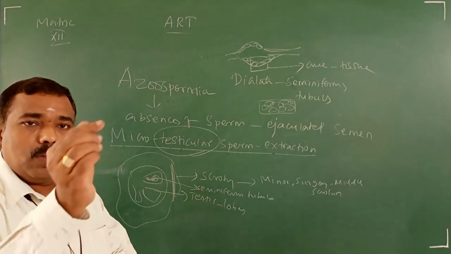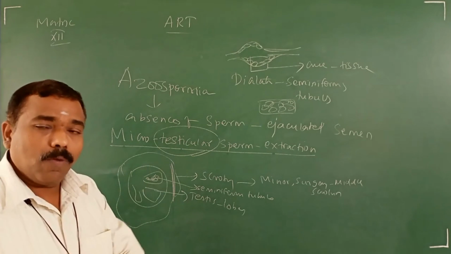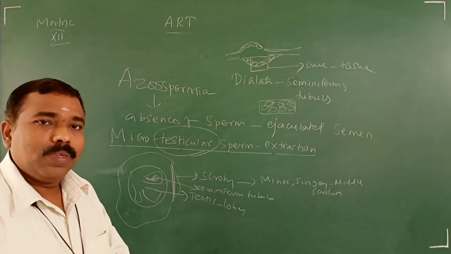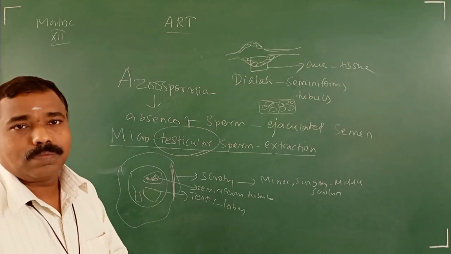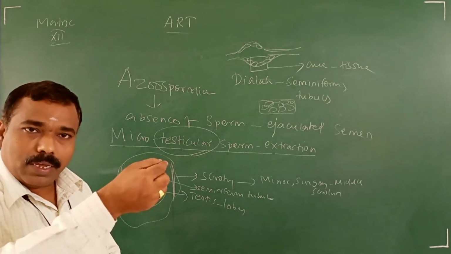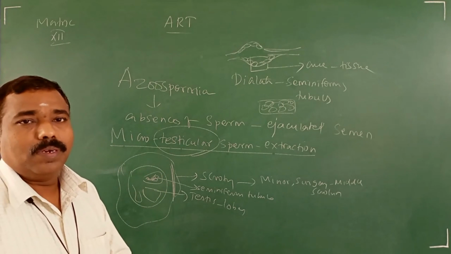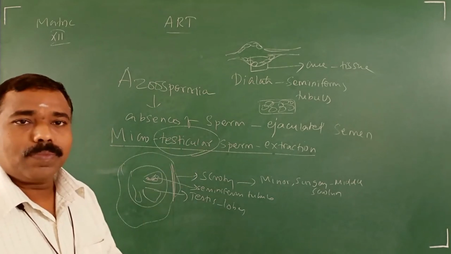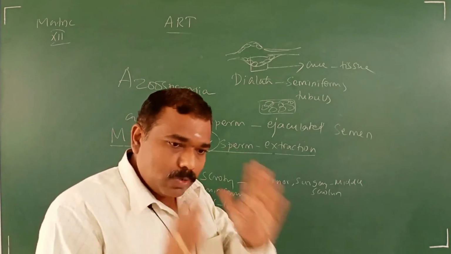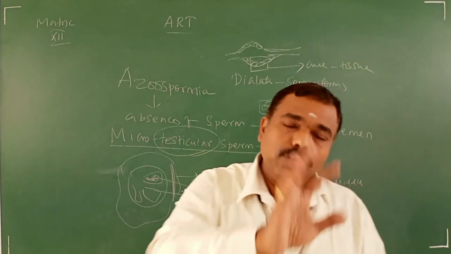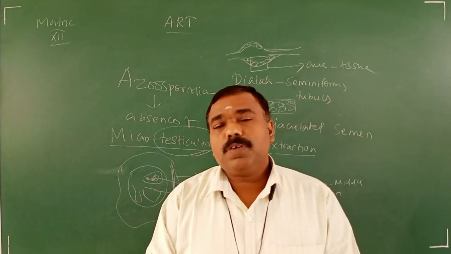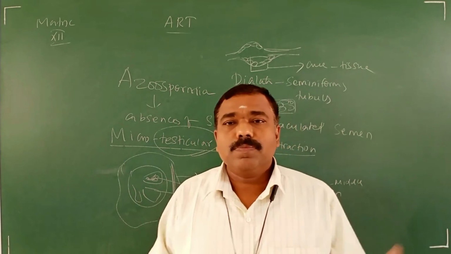They find 1 or 2 testicular lobules, then dilate, expand, the seminiferous tubules. A small piece of testicular tissue is removed. In the laboratory, under suitable conditions and inducers, they induce the production of sperm. That sperm is used for fertilization.